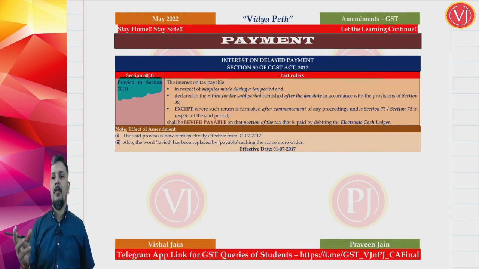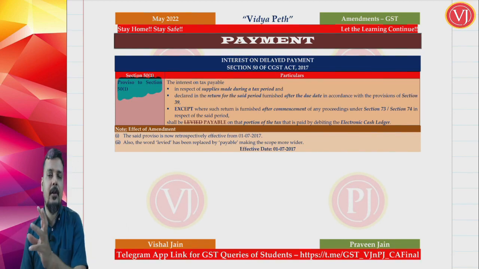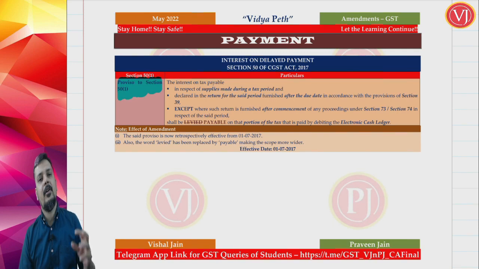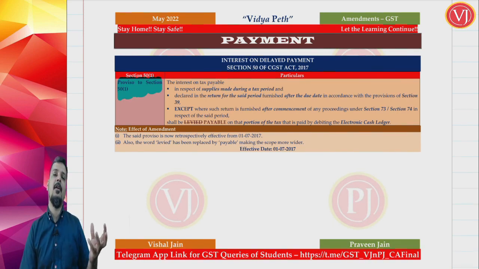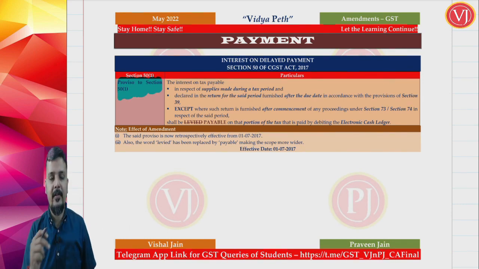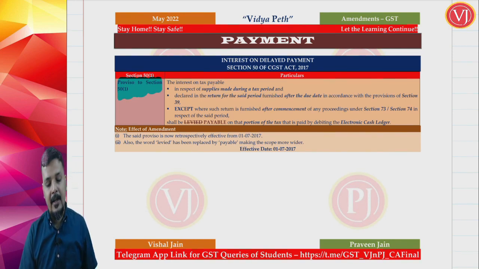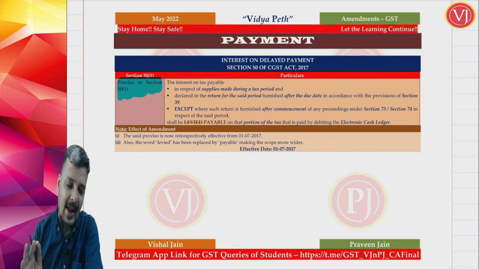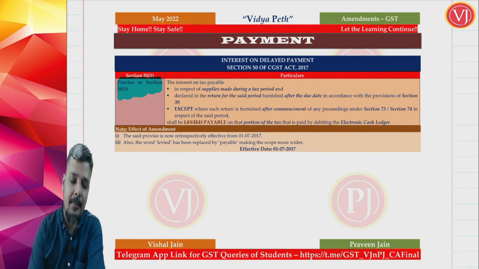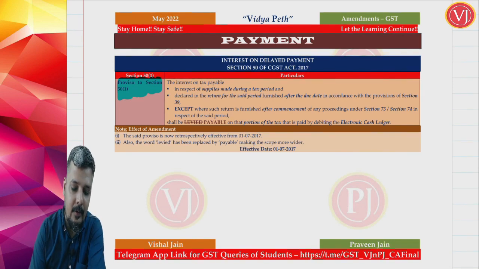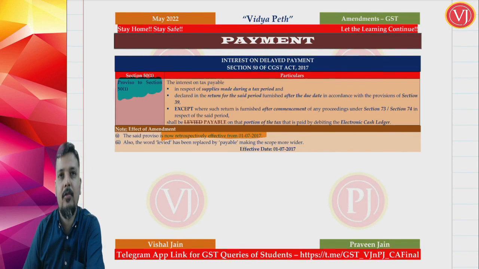So at times, for whatever payment you are making by cash ledger, interest will be only on that portion, and if you are not covered by the special provision, then interest will be on your entire gross liability, whether paid by credit ledger or cash ledger. Now this is the exception, which means that interest will be only on your net liability which is paid by your cash portion. Now what have they in fact amended? Again this amendment, friends, is only a clarification. First, they have made this amendment retrospectively effective from 1st July 2017.